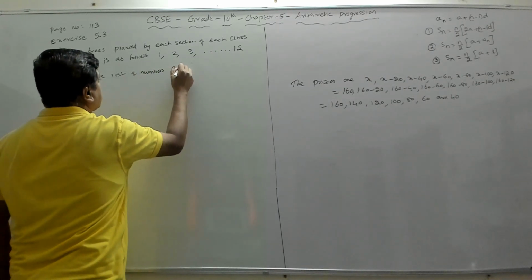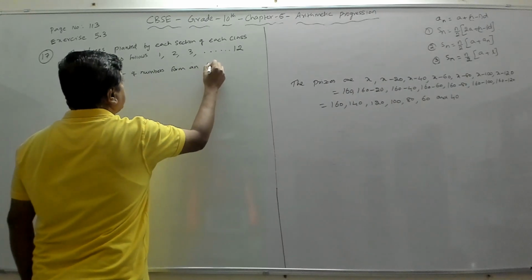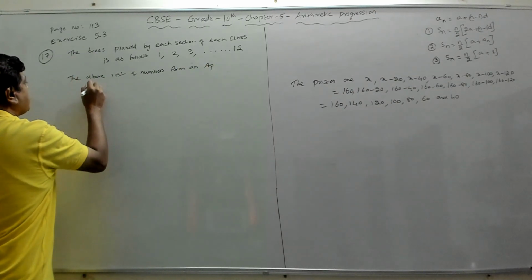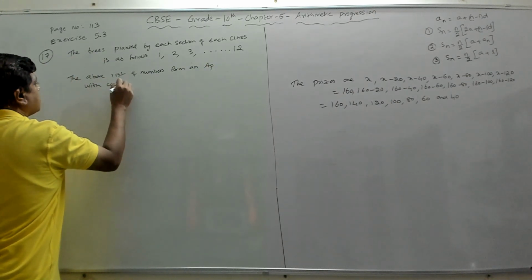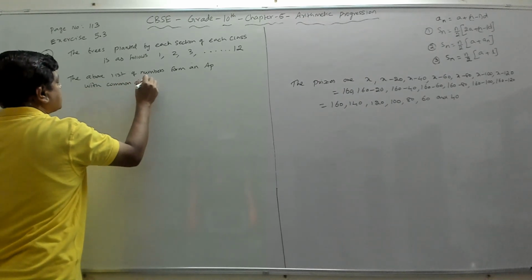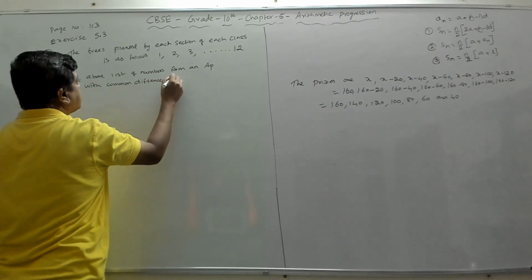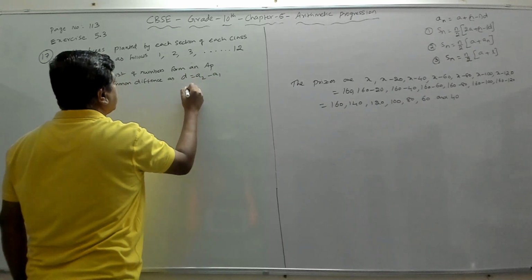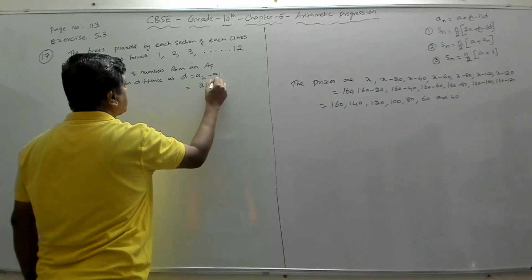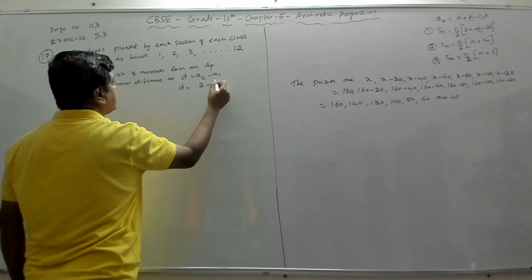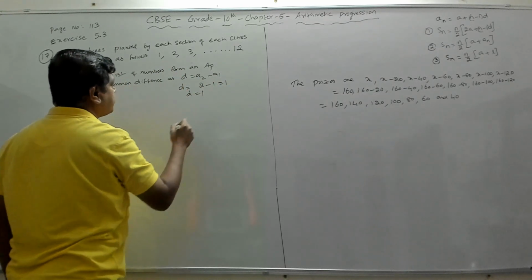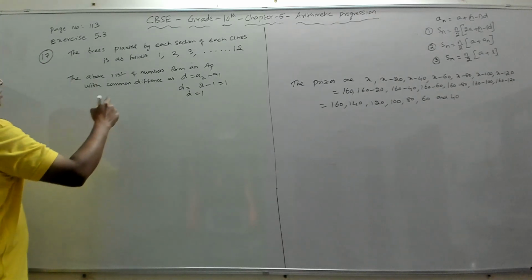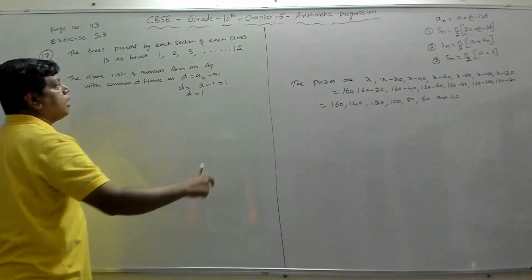Now we'll say that the above list of numbers form an AP with common difference D equal to A2 minus A1. A2 is 2, so 2 minus 1, A1 is 1, that is equal to 1. So your D is 1. Common difference is 1.